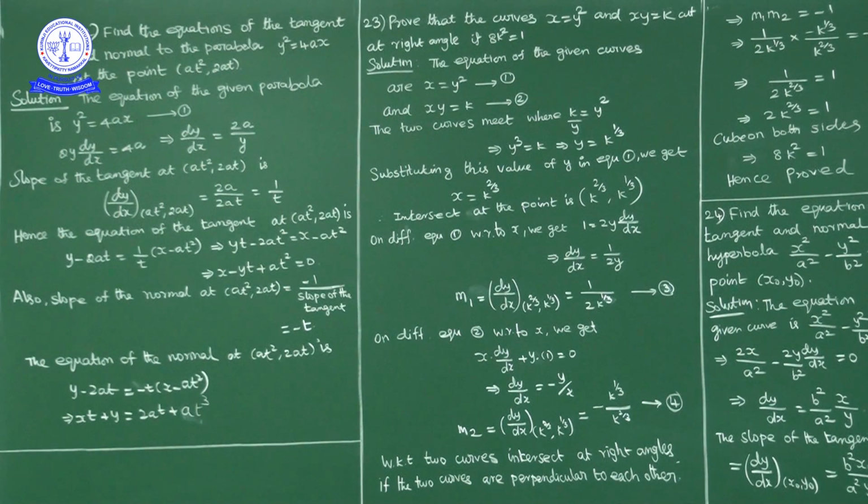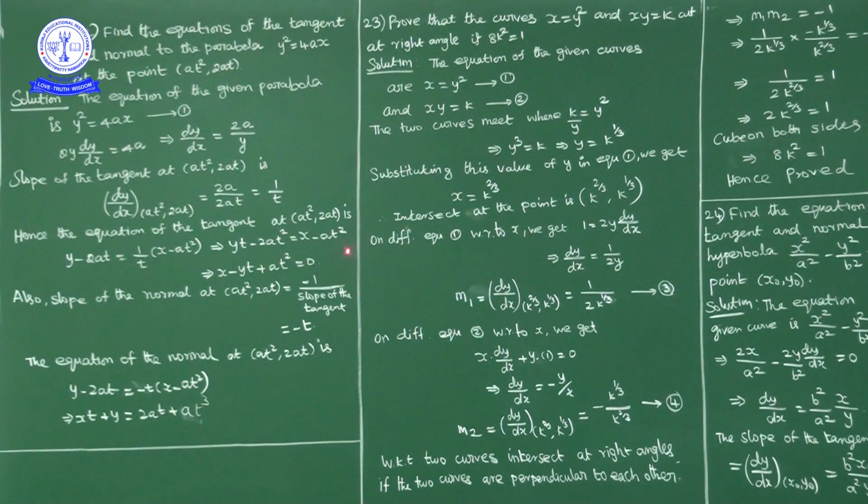So the equation of tangent at the point (at², 2at) is y − y1 = m(x − x1). So y − 2at = (1/t)(x − at²). Cross multiply, t on this side. So yt − 2at² = x − at².